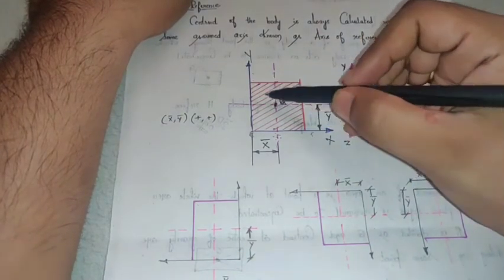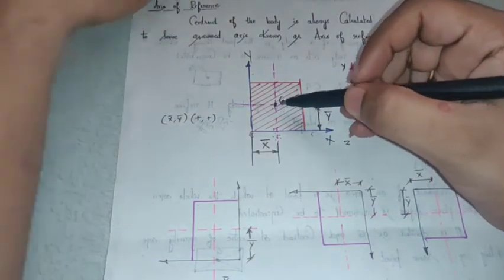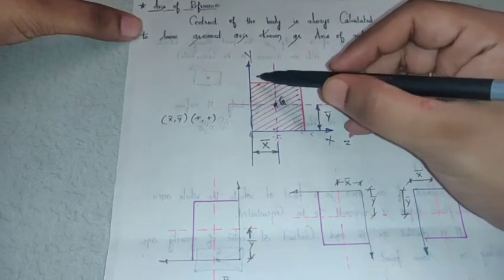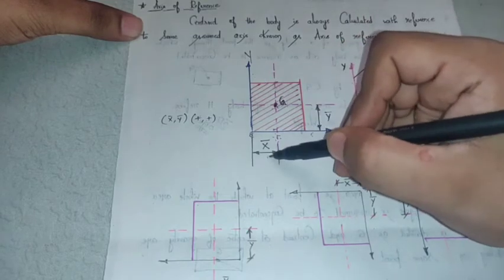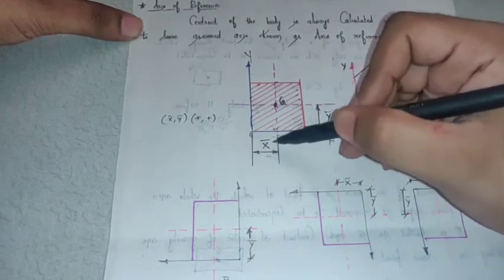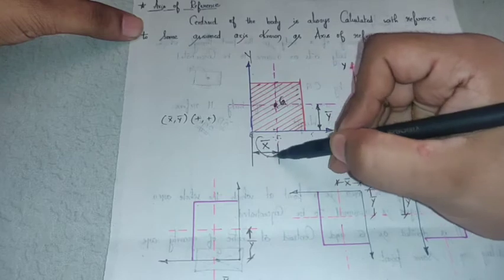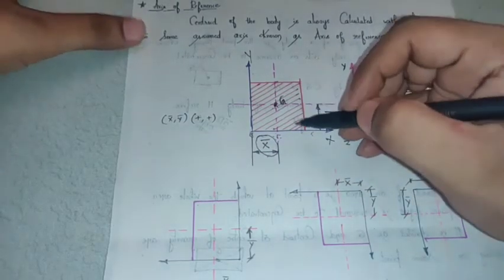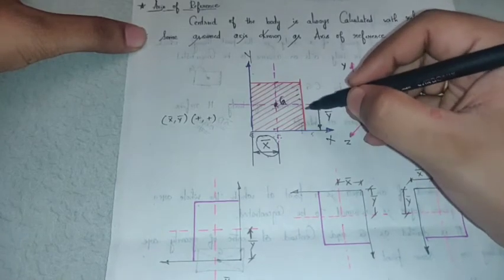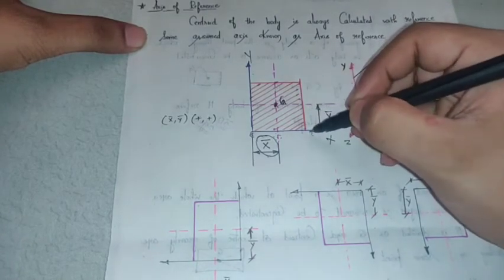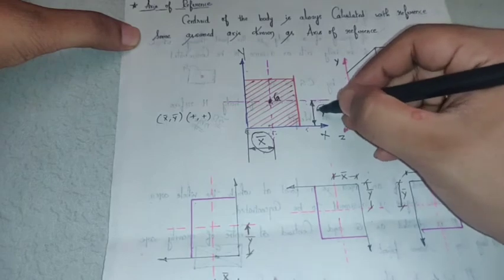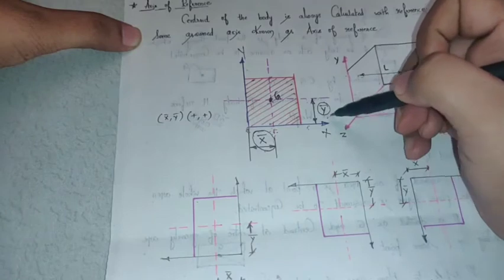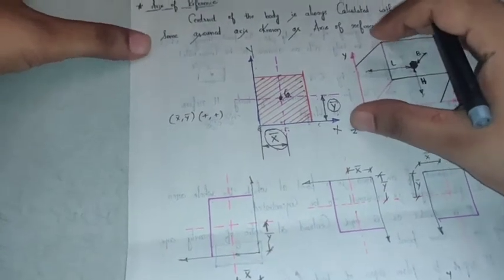Now the length of the center from the reference axis with respect to the y-axis is taken as the horizontal distance, and it is denoted as x bar. Similarly, the length of the center from the x-axis is denoted as y bar. So x bar is with respect to the y-axis, and y bar is with respect to the x-axis, right?